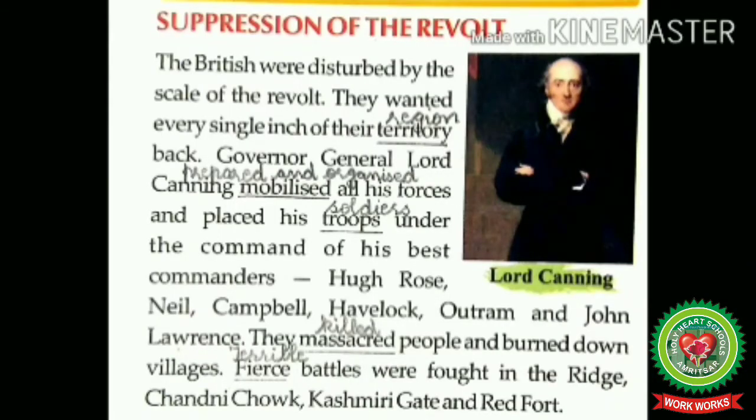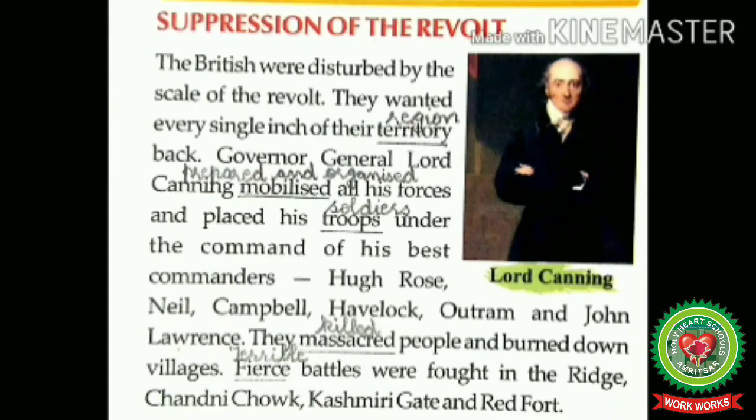Now, let us read from the book. Suppression of the revolt. The British were disturbed by the scale of the revolt. They wanted every single inch of their territory back. Territory means region. Governor General Lord Canning mobilized all his forces and placed his troops under the command of his best commanders, Hugh Rose, Neil, Campbell, Havelock, Outram, and John Lawrence. They massacred people and burnt down villages. Fierce battles were fought in the Ridge, Chandni Chowk, Kashmiri Gate, and Red Fort.